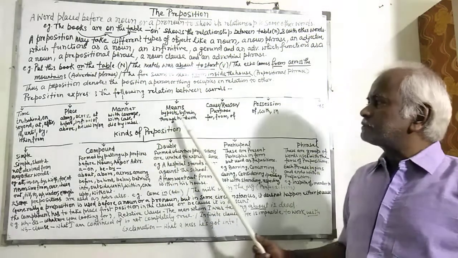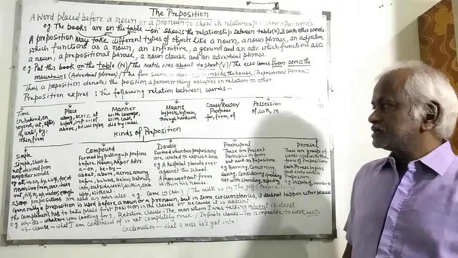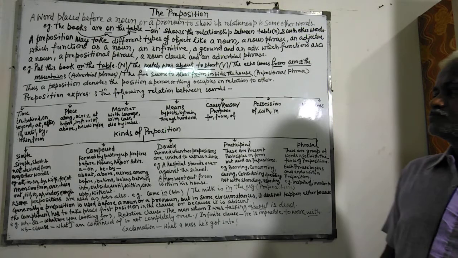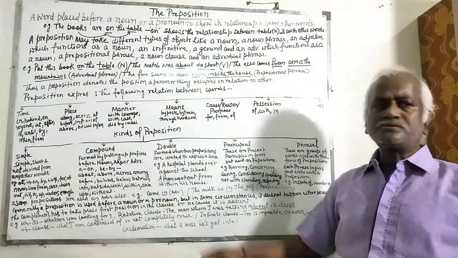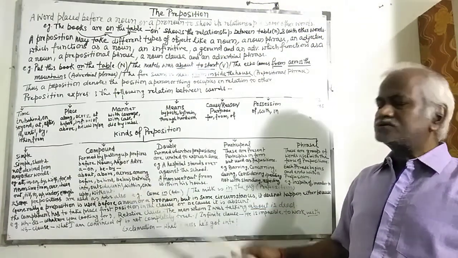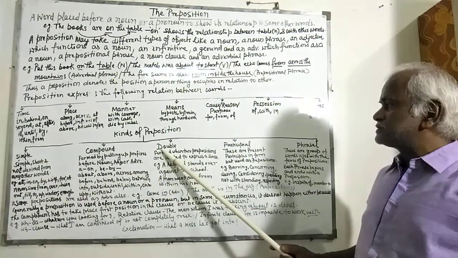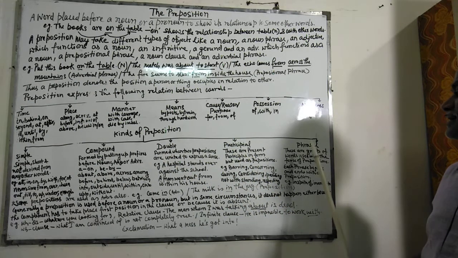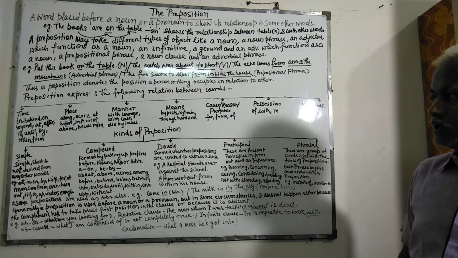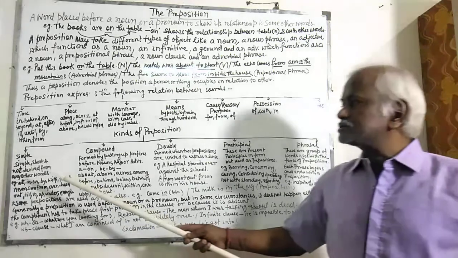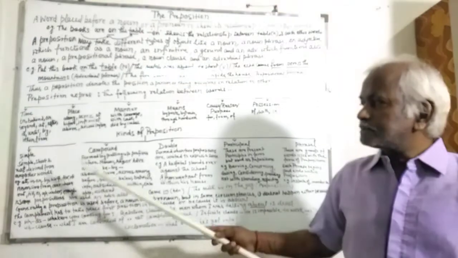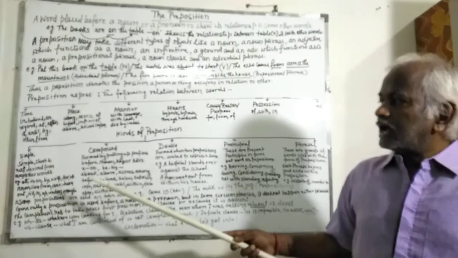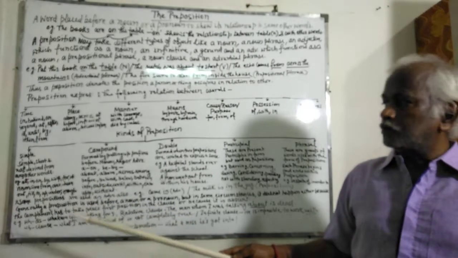Now, kinds of preposition. Prepositions can be divided into five classes. Number one is simple preposition, compound preposition, double preposition, participial preposition, and the last one is phrasal preposition. Simple prepositions are prepositions which are short, simple and not derived from any other words.